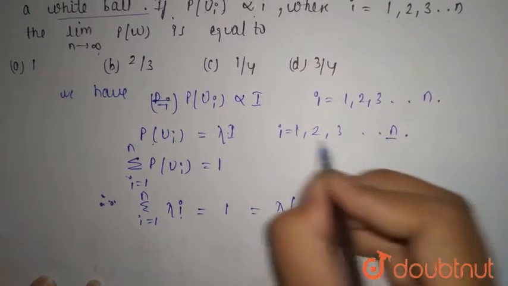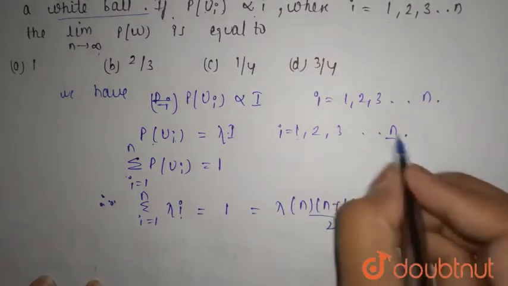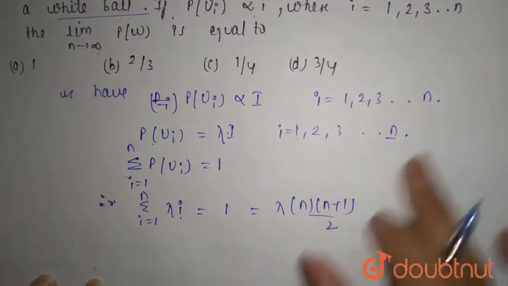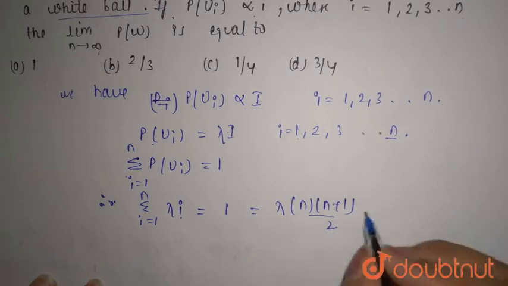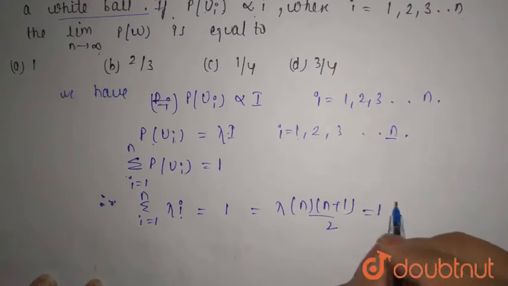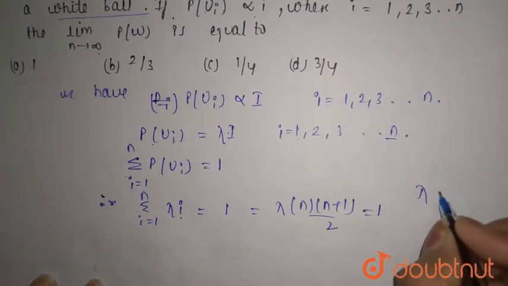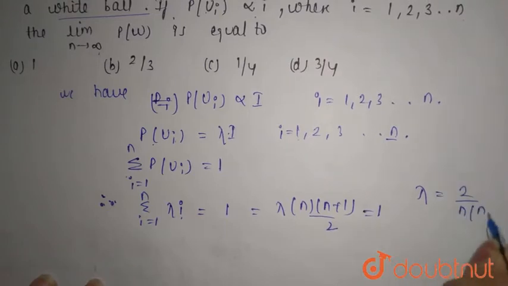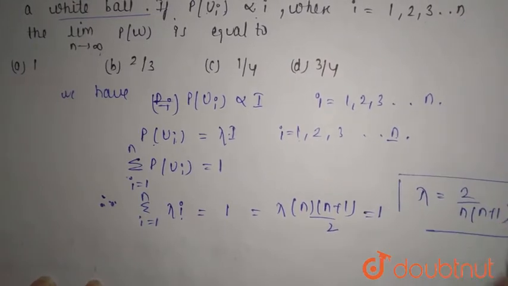Why? Because i is 1, 2, 3 and so on up to n, and the sum of this series is n into n plus 1 by 2. That equals 1. So you can say that the value of lambda will be 2 upon n into n plus 1. This is the value for lambda.